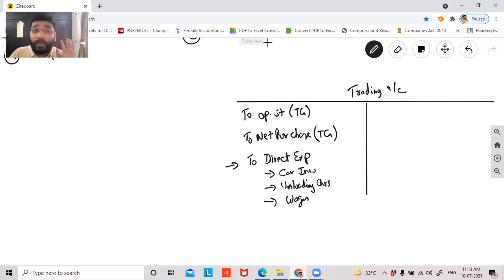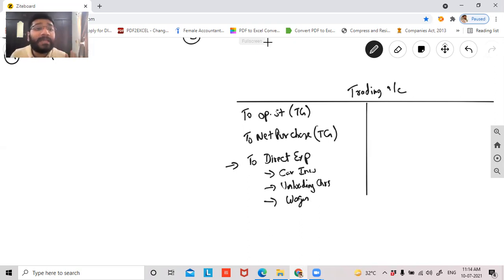In the 11th standard, guys, I told you about direct expenses in the trading account. I told you that all the expenses that you incur in relation to purchase of goods and manufacturing of goods will come in my trading account. That is true, but it is only partially true. Undoubtedly, the manufacturing cost will come in the trading account, but not directly. For that, you have to prepare a manufacturing account. From the manufacturing account, you have to calculate the cost of goods produced, the cost of production, and that will come here. So that is what we are going to discuss today. Whatever concepts you have learned earlier, guys, there'll be a very slight twist, a very logical twist, and you'll be learning it today.